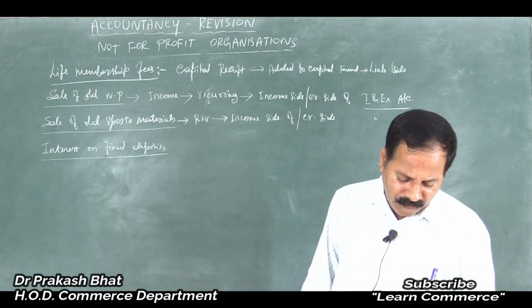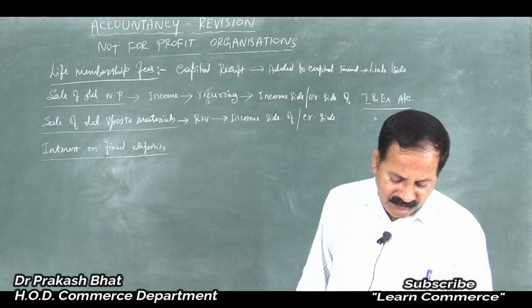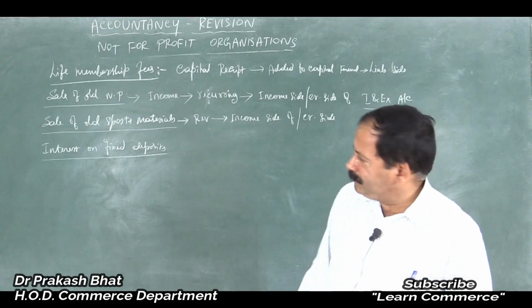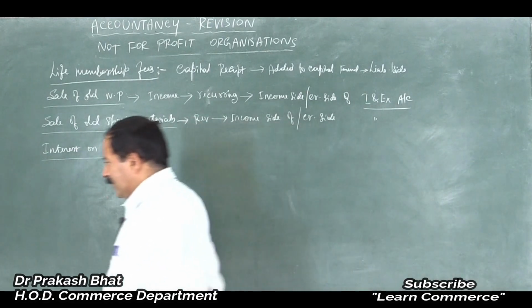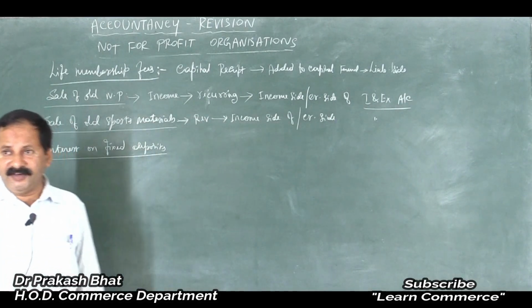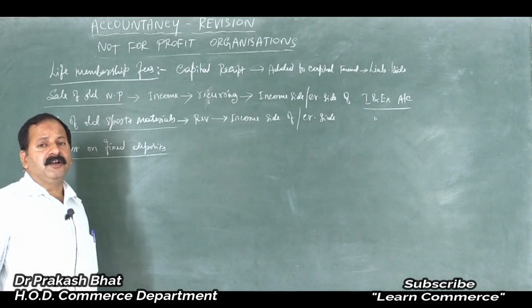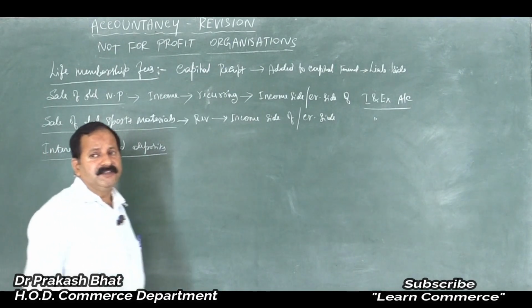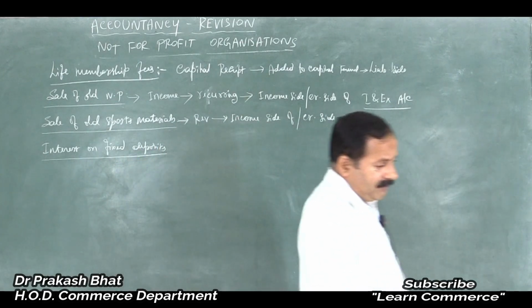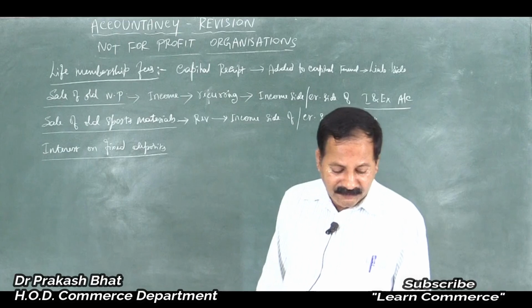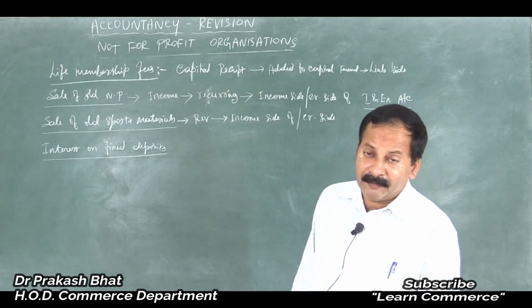Now let's move on to the next part. Interest and dividend on investments, same thing. Any interest or dividend received on shares that are invested should be entered on the credit side of the income and expenditure account, because it is a regular phenomenon, isn't it? We will receive interest or dividends on shares now and then. An interim dividend may be declared.